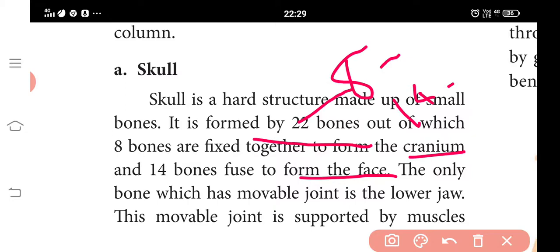The cranial bones form the hard protective outer covering of the brain, called the brain box. The capacity of the cranium is 1500 cubic centimeters. These bones are joined by sutures and are immovable. They are the parietal, temporal, frontal, sphenoid, occipital and ethmoid bones. Next is facial bones: maxilla, zygomatic, lacrimal and nasal bones form part of the skull. The single U-shaped hyoid bone is present at the buccal cavity.